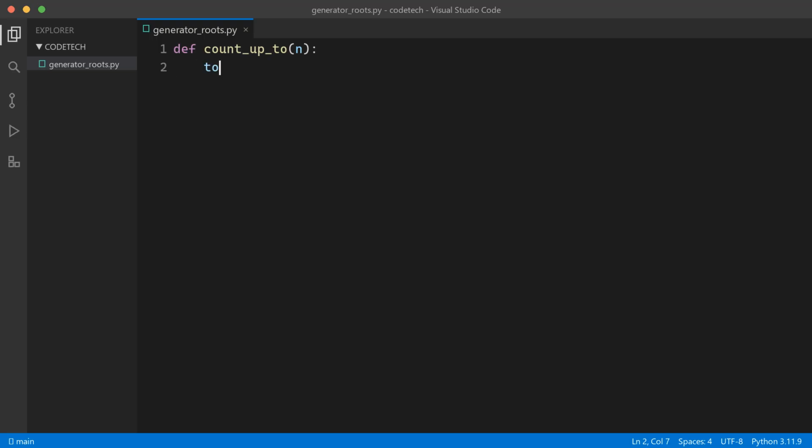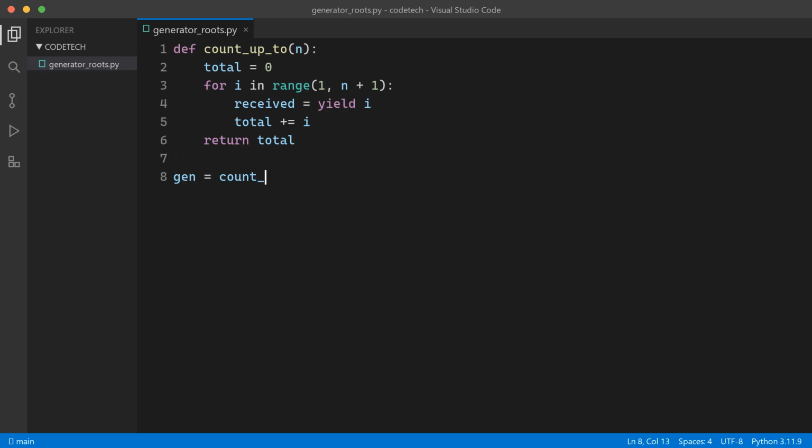Not with asyncio. With generators, a feature Python has had since 2001. Because generators are where functions first learn to pause. Let me write one. Count up to n. It loops, and for each number, it yields it. That yield keyword is the star.